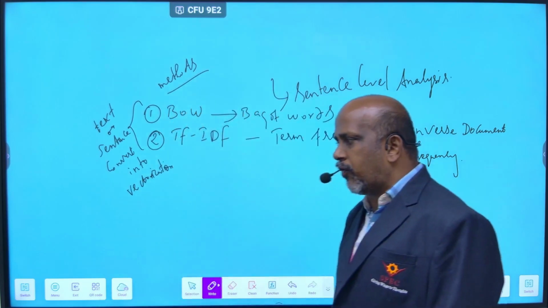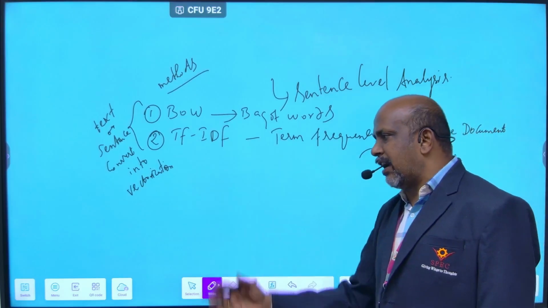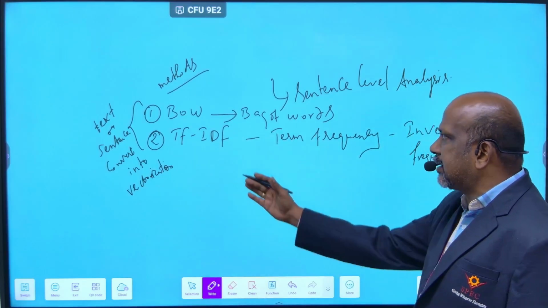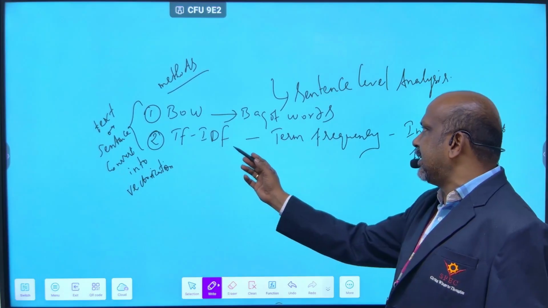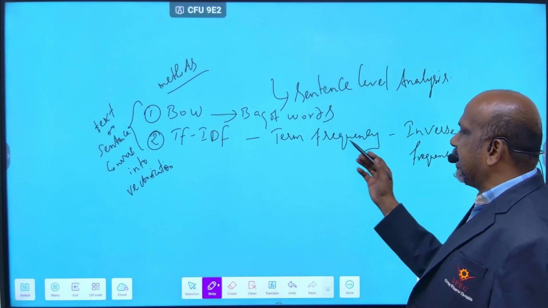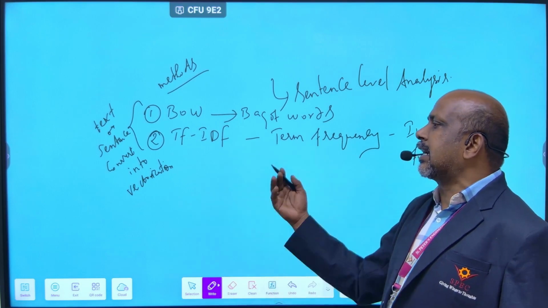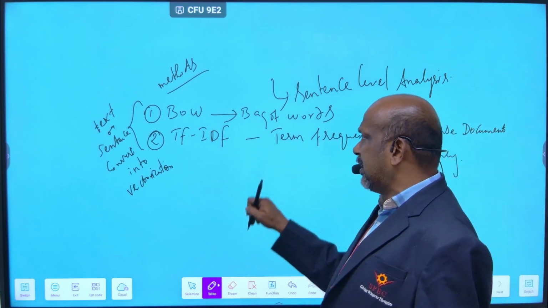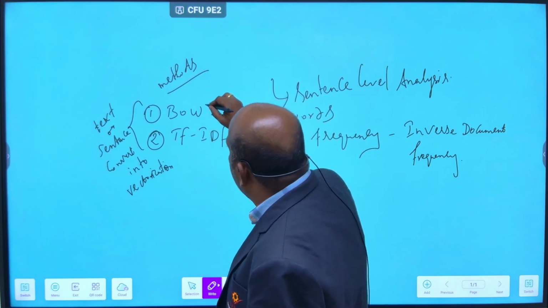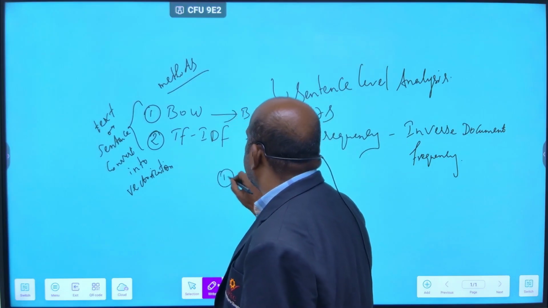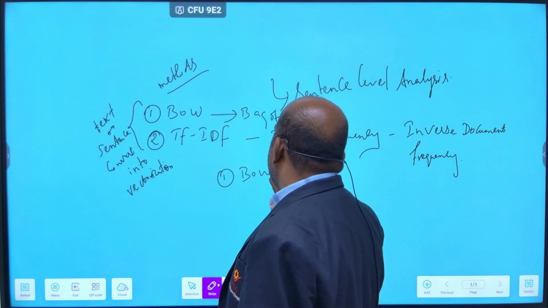One is bag of words, that is BOW, and the other is TF-IDF, term frequency, inverse document frequency. The text or sentence is converted into vectorization. What will we do first? There are some steps to be followed for the bag of words.